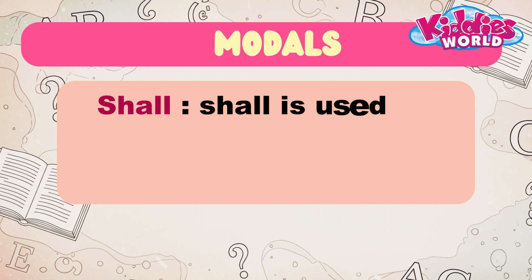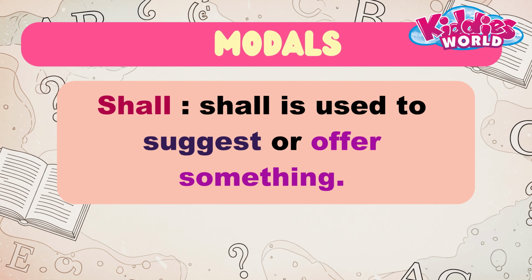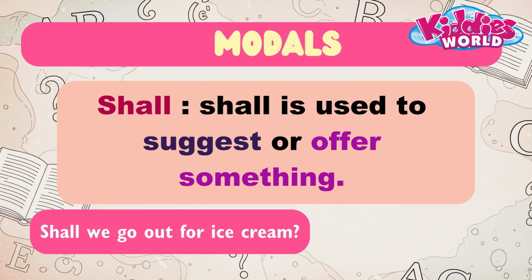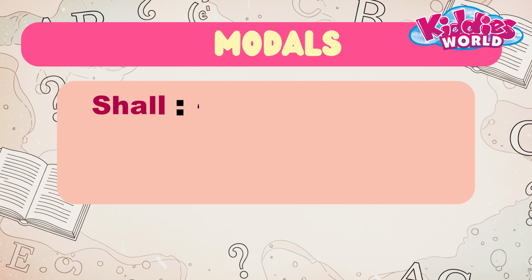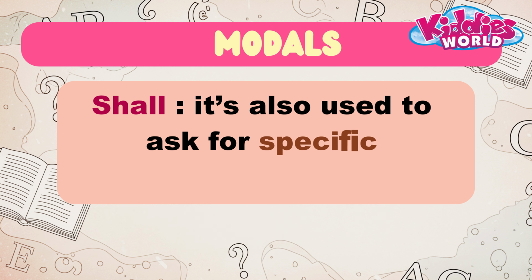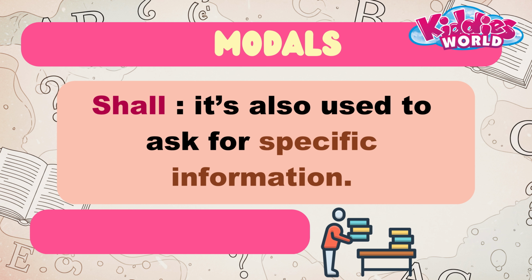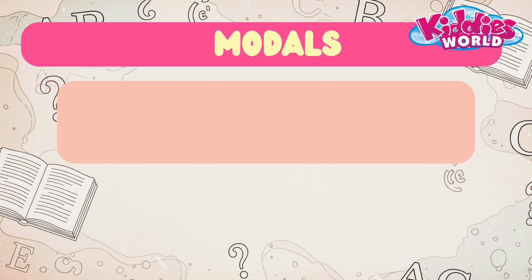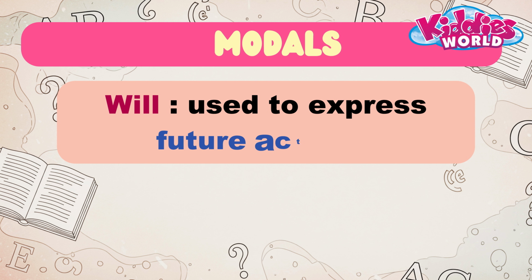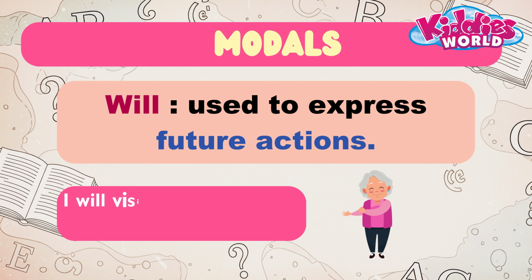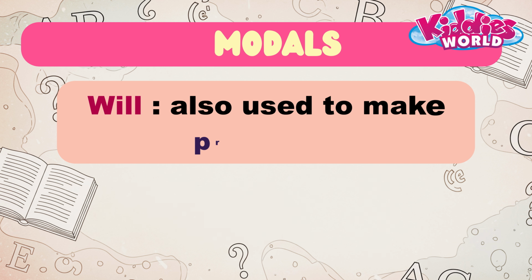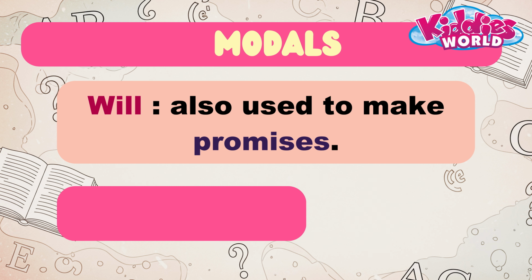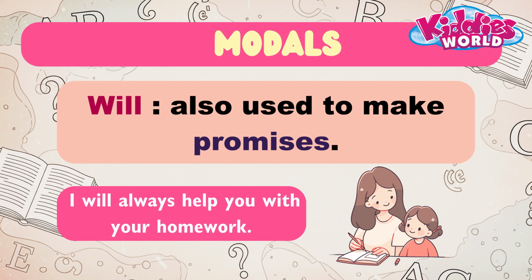Shall. Shall is used to suggest or offer something. Example, shall we go out for ice cream? It's also used to ask for specific information. Example, shall I keep the book here? Will. Will is used for future actions. Example, I will visit my grandmother tomorrow. Will is also used to make promises. Example, I will always help you with your homework.